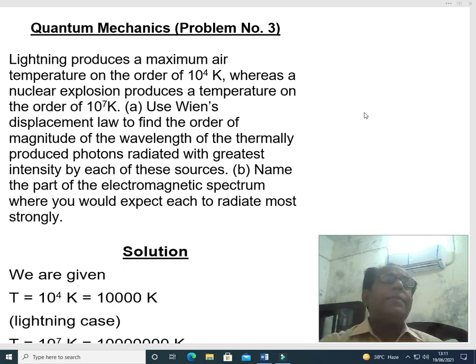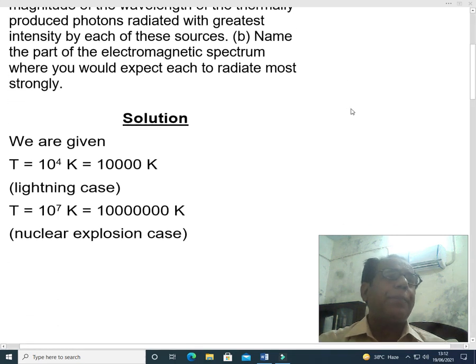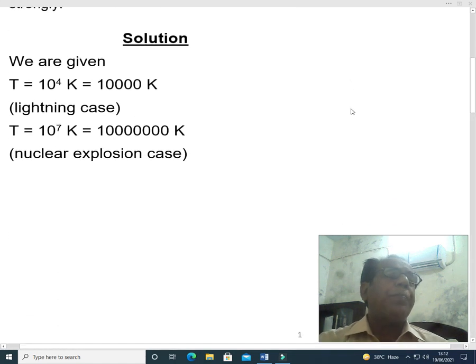Dear students, as already mentioned in the problem statement, this problem is governed by the topic of physics called Wien's displacement law, which is related to black body radiation. So now we come towards the solution of this problem.